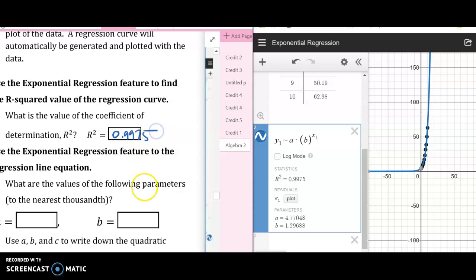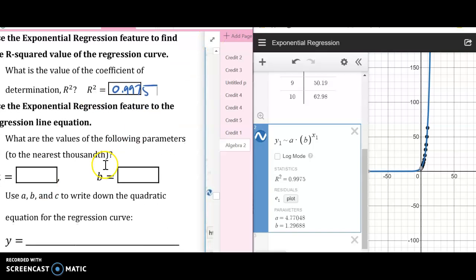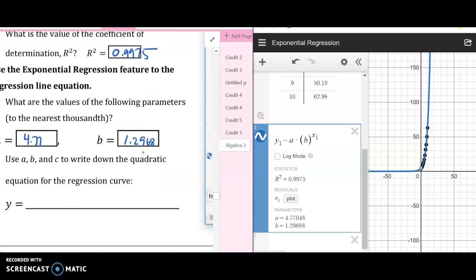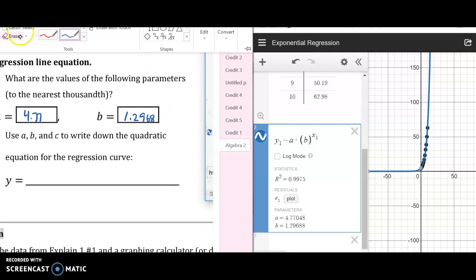0.9975. That's pretty dang close to 1, so that's a pretty good regression. What are the values of the following parameters? So the parameters are 4.77 and B would be 1.2968. So it's a lot easier to, or let's just do 1.3 actually.